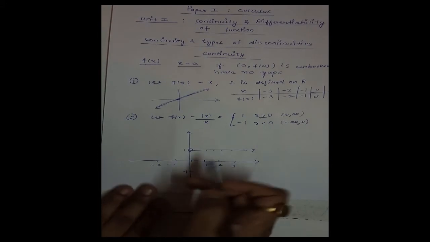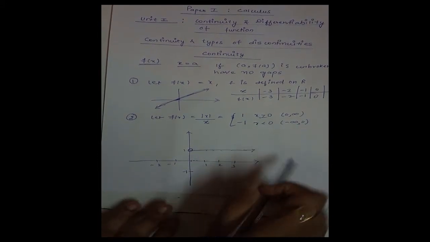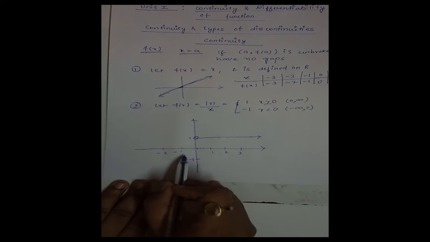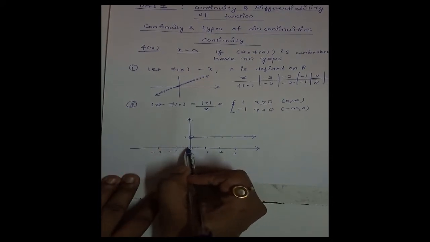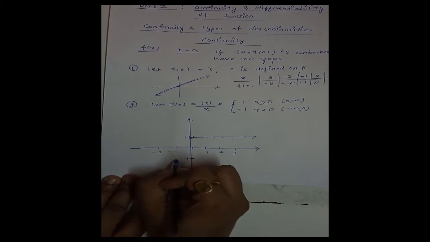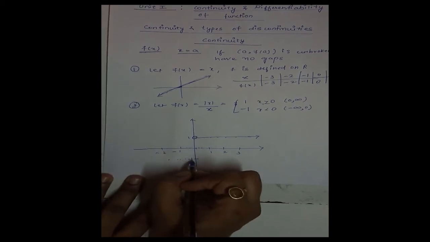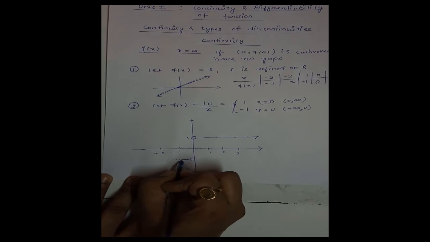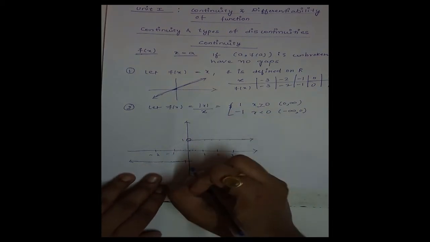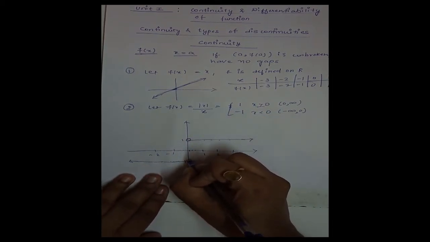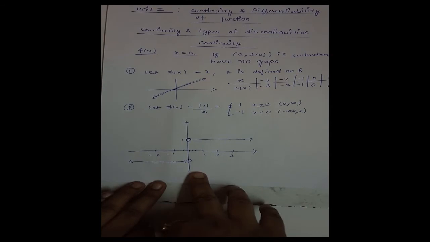So we make an open interval here to show that this function is not defined at 0 point. Similarly, when x is less than 0 and taking values which are less than 0 here, then at all these points the function value is -1. That means again we are getting a line parallel to x-axis at this point also. And since function is not defined at the point 0, we make an open interval here. Now this is the graph of this function.